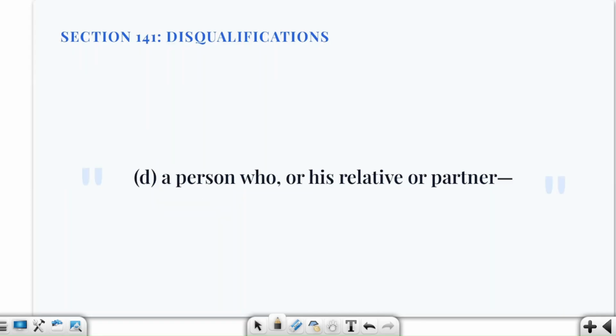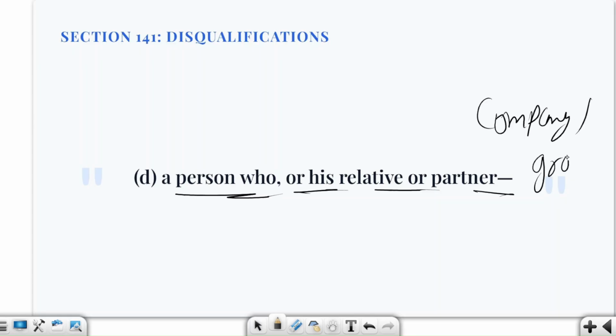Now, a person who or his relative or partner. Here you have to understand what we are saying. A person becomes disqualified in specified circumstances if the auditor, relative or partner has a certain financial relationship with the company or a group.